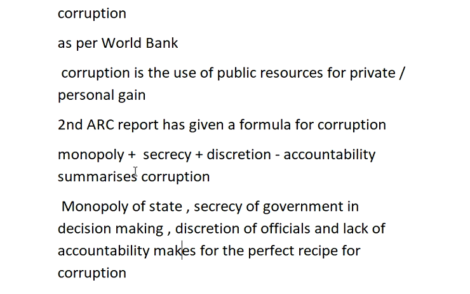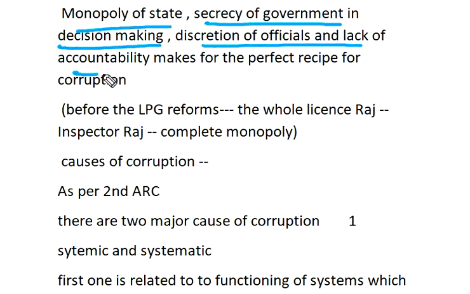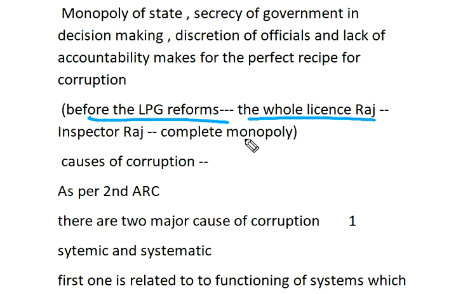So monopoly of the state, secrecy of the government in the decision making process, discretion of the official and lack of accountability make the perfect recipe for corruption. Before the LPG reforms, with the whole license Raj and inspector Raj, there was a complete monopoly.